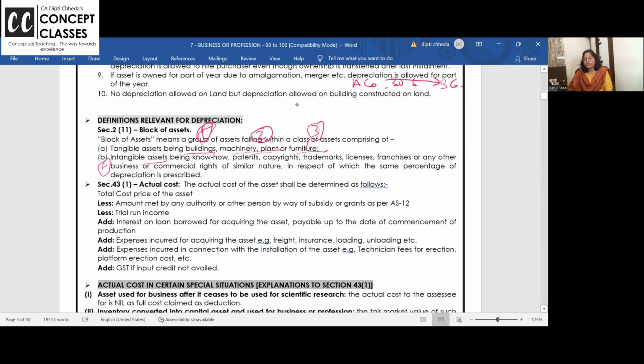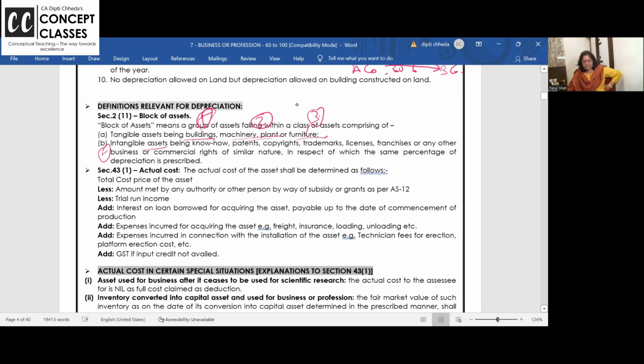Now, how do you get the actual cost of purchase in the first year? In the cost price, deduct government grant or subsidy if you have got any. Suppose I have put 20 crore plant and machinery in the backward area. Government gave me 15 crore. So deduct it. How much is your out of pocket cost? 5 crore. So you will be getting depreciation on 5 crore. If there is any income from the trial run, deduct it.